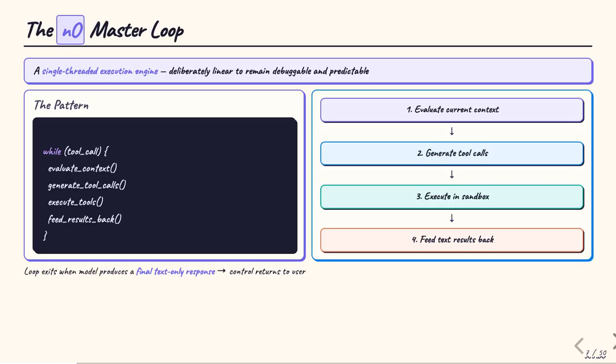The NO master loop follows a deceptively simple pattern. Evaluate the current context. Generate tool calls if actions are needed. Execute those tools in a local or sandboxed environment. Feed the text results back into the model's context window. Repeat. The loop exits only when the model produces a final text-only response, at which point control returns to the user. This while loop architecture is intentional. By keeping execution strictly sequential and linear, every step is traceable and debuggable.